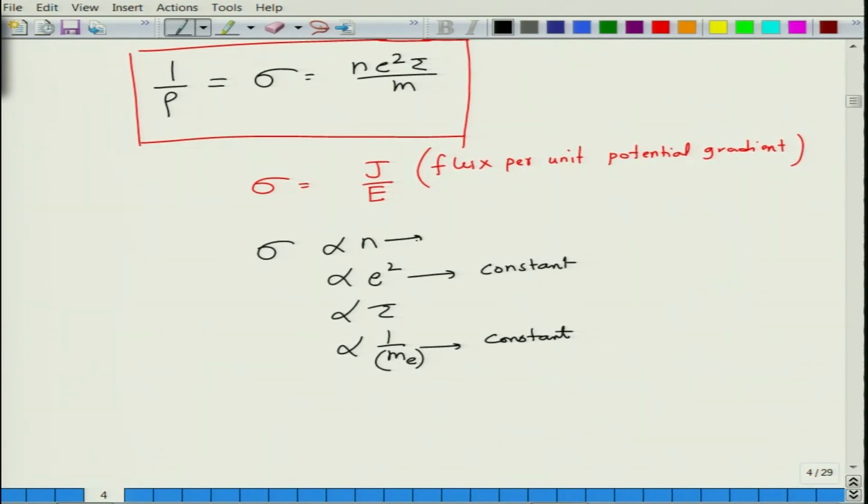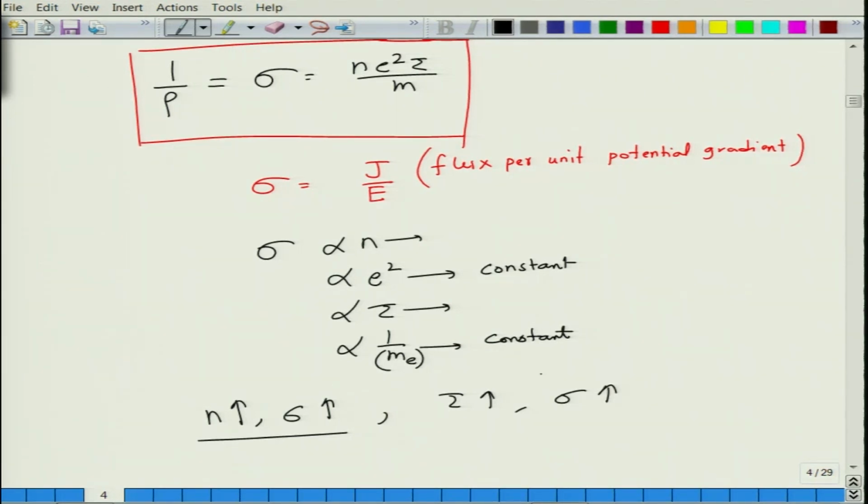What varies is n and tau. So, if n increases, sigma increases; if tau increases, sigma increases. Now, n is generally something which is fixed for a given material and does not change too much.